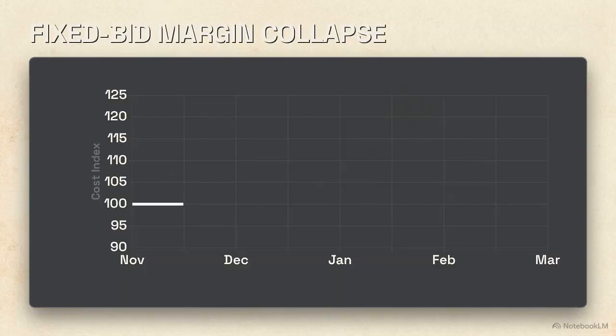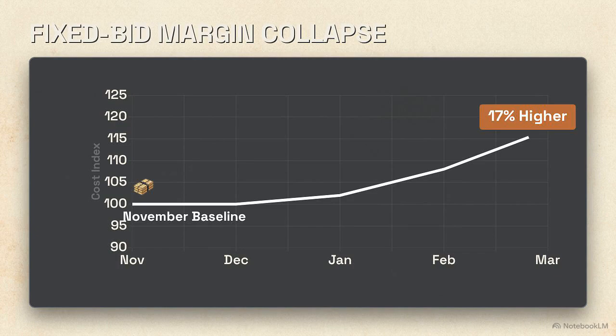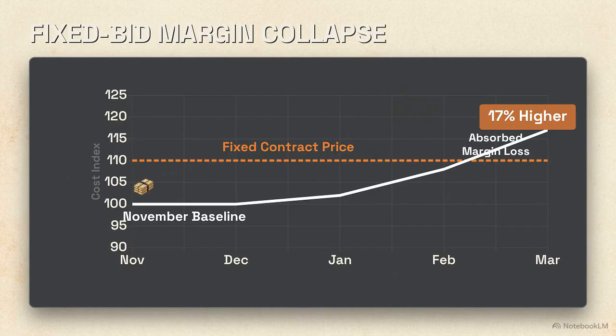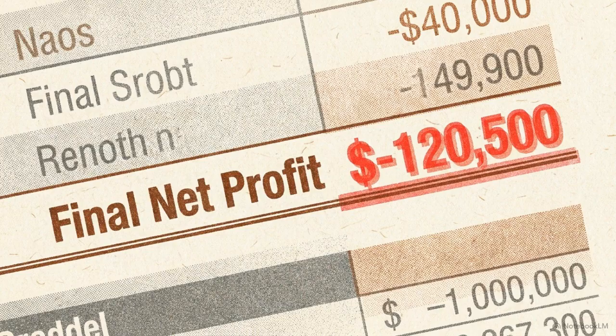By March, the market has shifted. The updated lumberyard quote is 17% higher than the November baseline. With a fixed contract, the owner won't pay more. The framer eats the spike, paying for materials out of his expected profit. The original bid was accurate for the day it was signed. However, static contracts in a volatile market frequently lead to this kind of margin collapse.